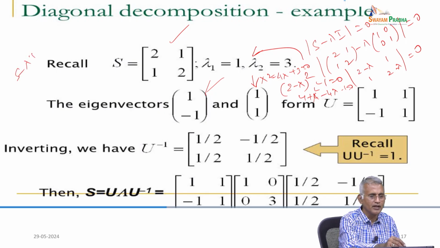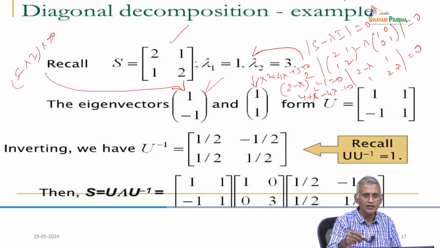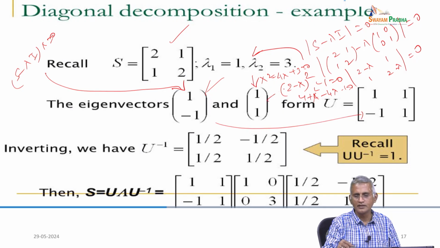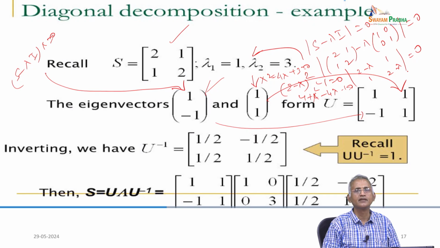Then S minus lambda I into x equals 0, and we have one set, 1 comma minus 1, and another set, 1 comma 1. Now, you take these elements column-wise, and we have a representation of the matrix like this. So, that is U. Now, you have to find U inverse.